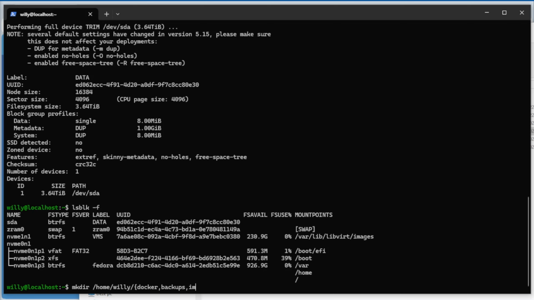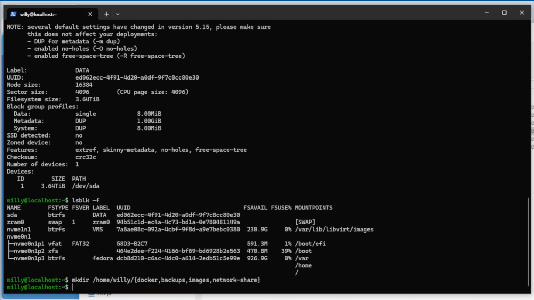Third is images. And the last is network share. Close it. So we create 1, 2, 3, 4 directories under home username. So we create 4 directories in one command.